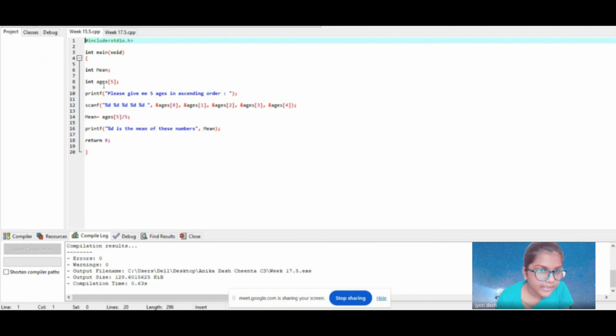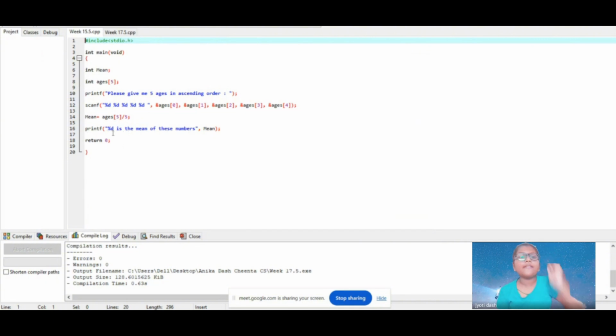Then there is an array named ages, and it has 5 values in it. So printf, please give me 5 ages in the ascending order. I'll take the input from the user, and then it will be scanned into 5 numbers, respectively ages[0], ages[1], ages[2], ages[3], and ages[4]. Then the mean will be equal to the sum of the ages array divided by 5.